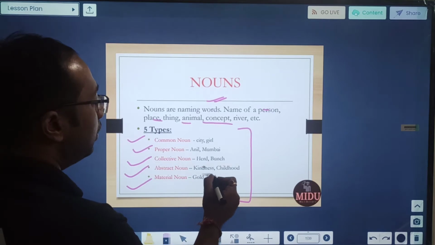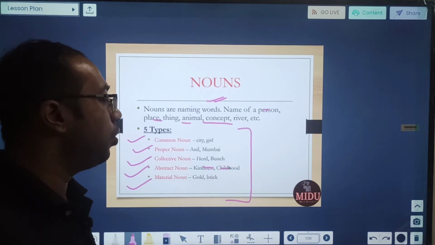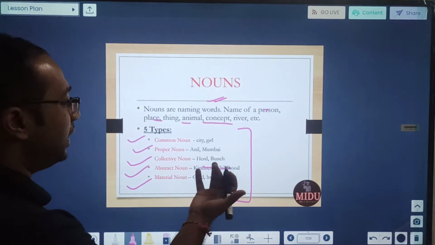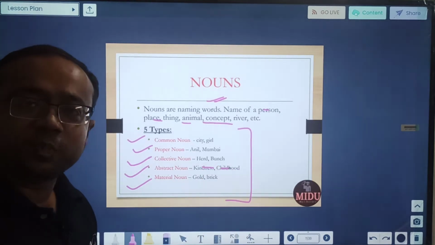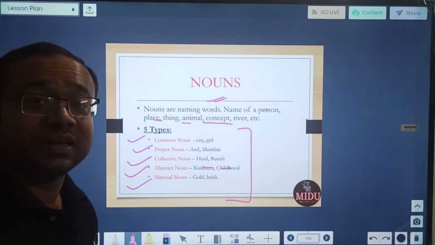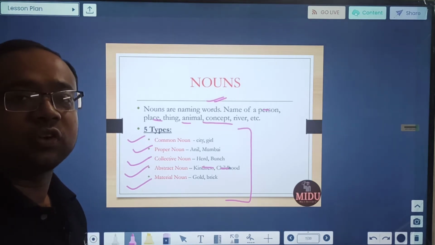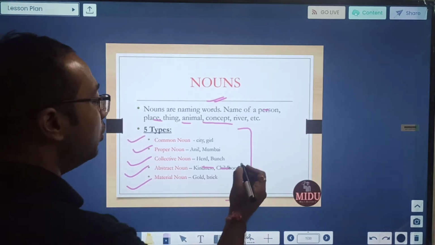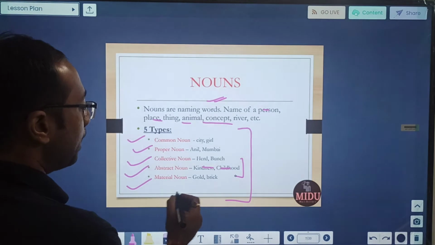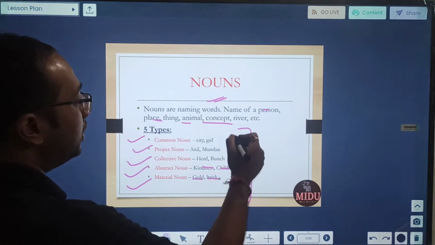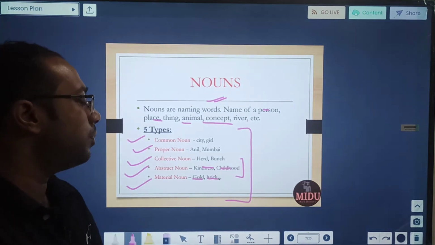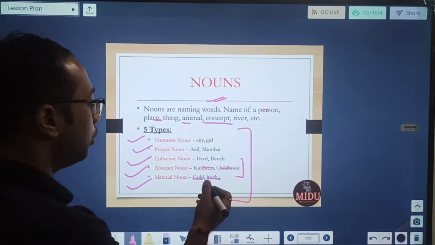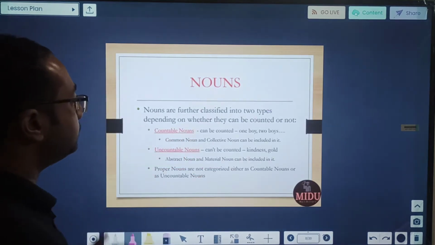Abstract noun cannot be seen and is more related to your feelings, or to something abstract in nature, like kindness, childhood. You can experience kindness, someone is very kind, but you cannot see kindness. Everyone goes through childhood, but we cannot see childhood as such. We can see a child, not childhood. So childhood is an abstract noun. Material noun is the 5th type. Earlier only these 4 were there, but this, due to some specific characteristics, has been classified as a separate part. Material nouns are gold, brick, etc., such materials.